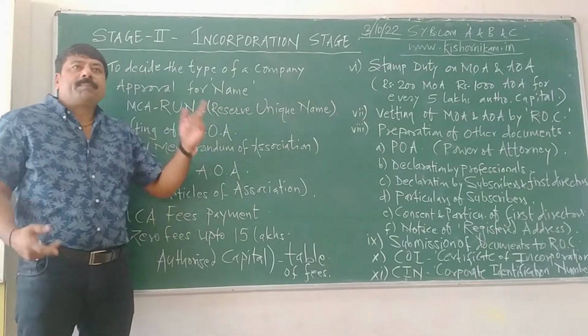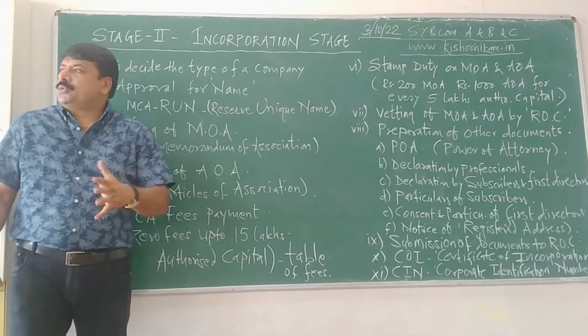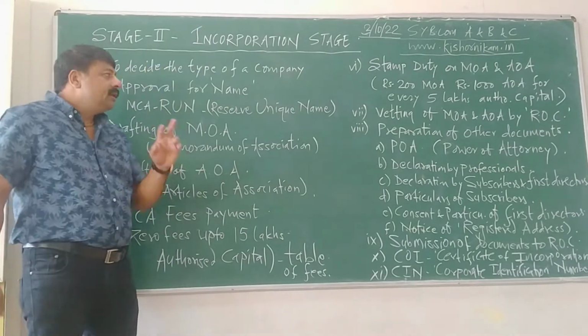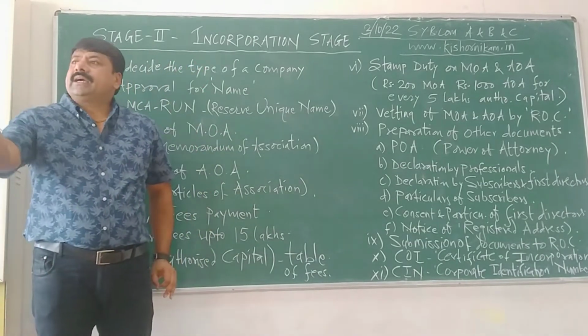Public company or private company? Is that clear? Or government company? Which type of company you want to register? Number one. Number two, MCA run. Run is what? Reserve unique name.